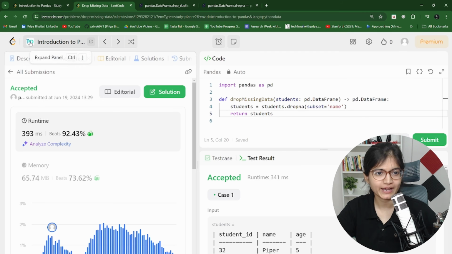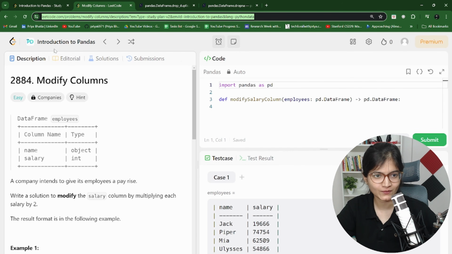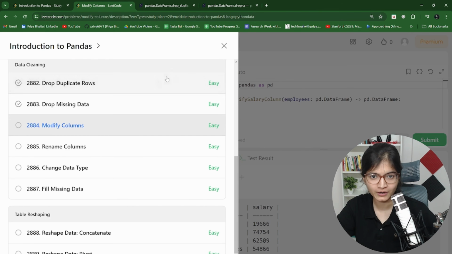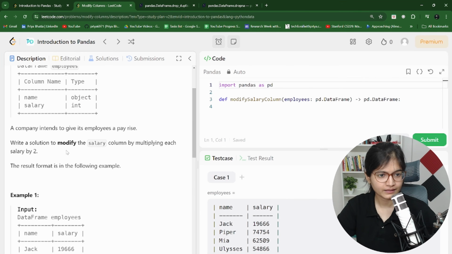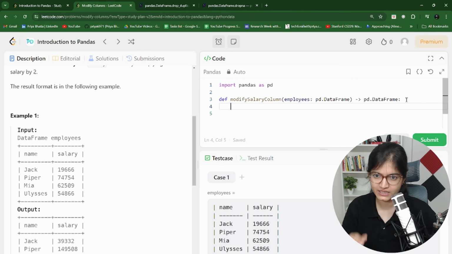Perfect. Let's go ahead to the next interesting question, which is to modify the columns. Let's see whether we will be able to modify or not. We have to modify the salary column by multiplying each salary by 2. Oh, interesting. So basically, we have one column of employees as salary, and what they are saying is just modify this salary column by multiplying the given value by 2.